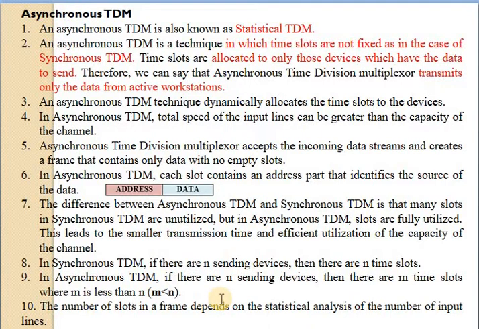The main difference between synchronous and asynchronous TDM is that in asynchronous TDM, time slots are not fixed, and time slots are allocated only to those devices which have data to send. But in synchronous TDM, time slots are allocated to each device whether it has data or not. This is the main difference between synchronous and asynchronous TDM.